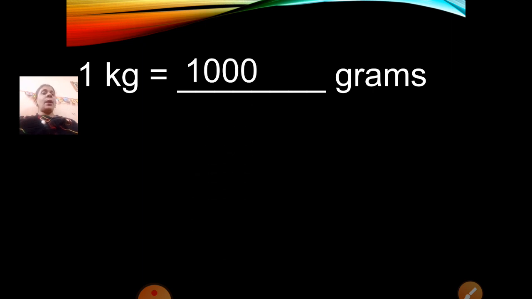1000 grams. Correct. 1 kilogram is equal to 1000 grams. Repeat after me, children. 1 kilogram is equal to 1000 grams. Now take the correct option.